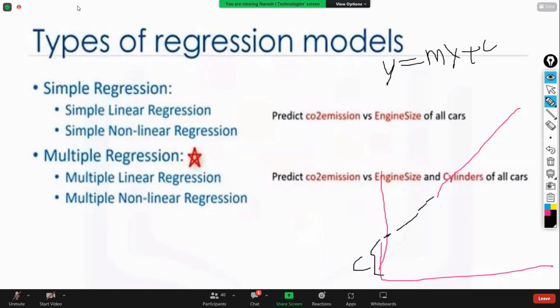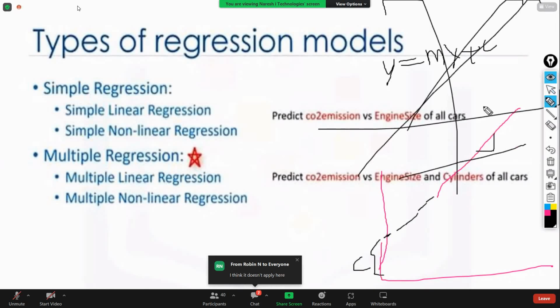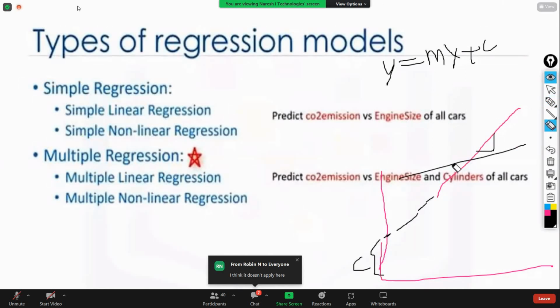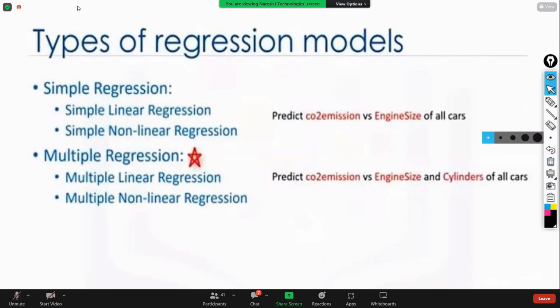This is the minimum y value, right? Now, m is the slope. Slope means nothing but at what angle. This is one angle, this is one angle, this is one angle. Like this, you have multiple angles. Each angle is called a slope, right? Based on the slope, you are going to tilt the line. Is that clear? We are not going to apply that concept here. The signal processing concept is entirely different, and here the concept is different.